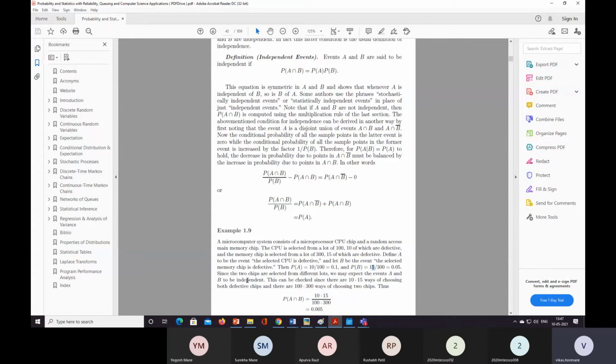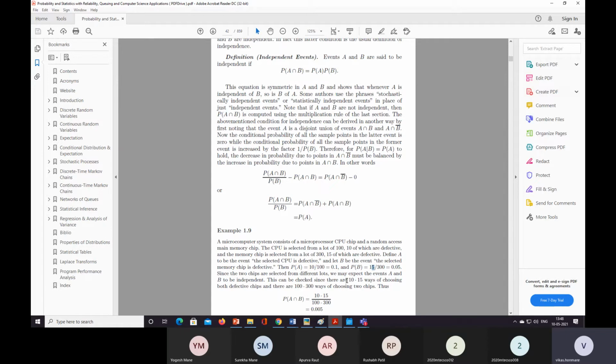Since two chips are selected from different lots, we may expect the events A and B to be independent. One is selected from the RAM and the second from the CPU chip, so we can call it independent.